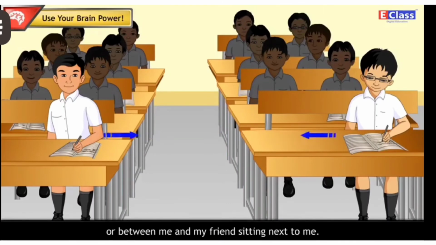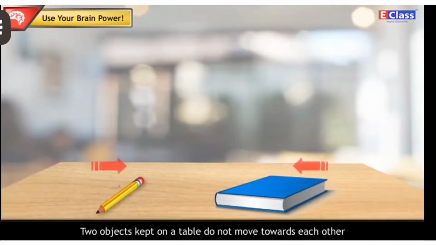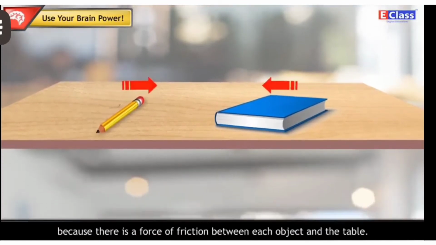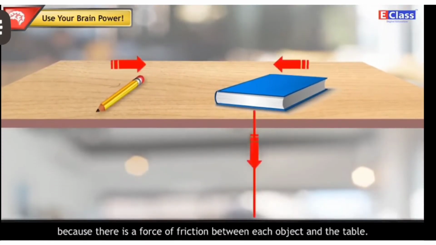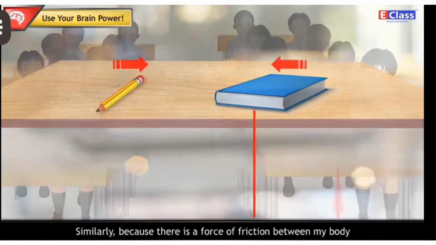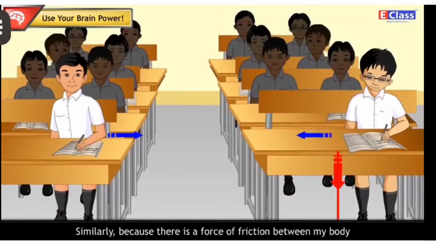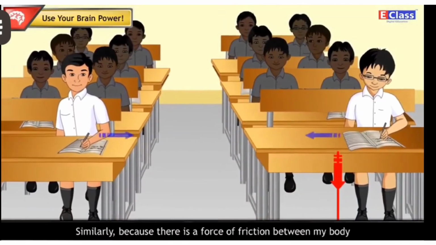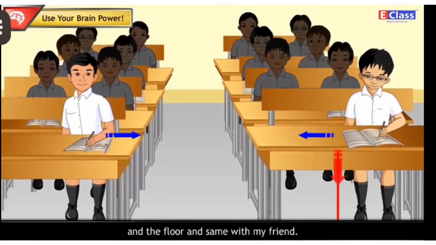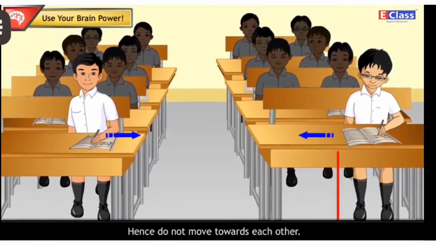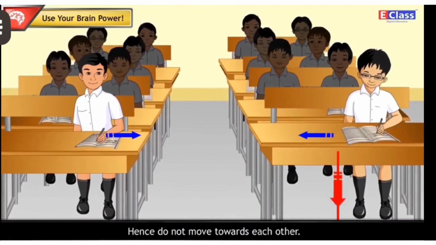Answer: Yes. There is a gravitational force between two objects kept on a table or between me and my friend sitting next to me. Two objects kept on a table do not move towards each other because there is a force of friction between each object and the table. Similarly, there is a force of friction between my body and the floor, and the same with my friend. Hence, we do not move towards each other.